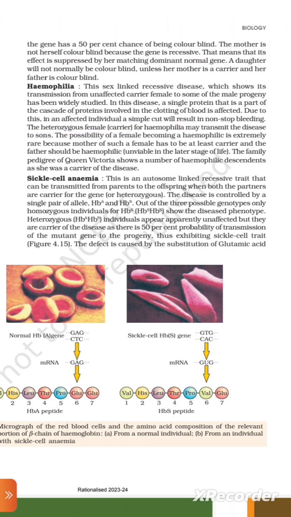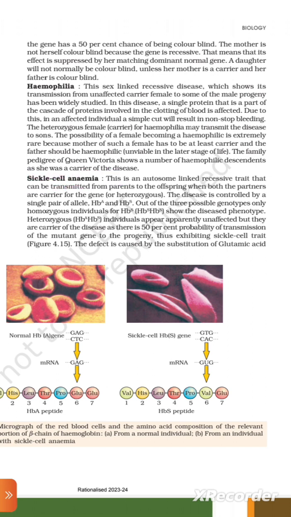A heterozygous female carrier for hemophilia may transmit this disease to her son. The possibility of a female becoming hemophilic is extremely rare, because the mother of such a female has to be at least a carrier and the father should be hemophilic, which is usually unviable. The family pedigree of Queen Victoria shows a number of hemophilic descendants, and she was a carrier of the disease.